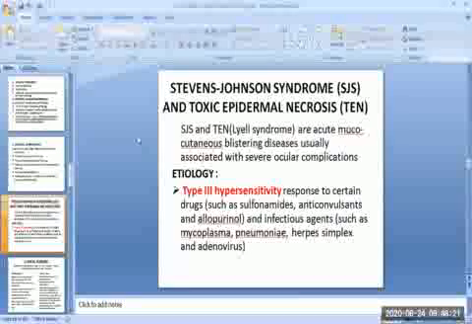The etiology of these two diseases, Stevens-Johnson syndrome and toxic epidermal necrolysis, is as follows. Type 3 hypersensitivity response to certain drugs such as sulfonamides, anticonvulsants, and allopurinol, and infectious agents such as mycoplasma pneumonia, herpes simplex, and adenovirus.